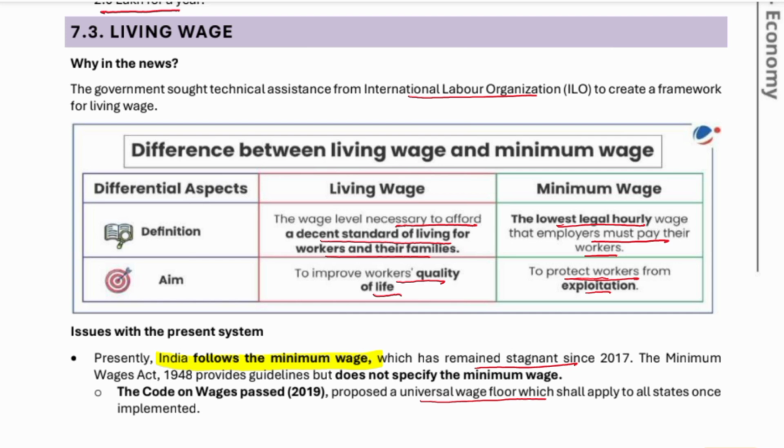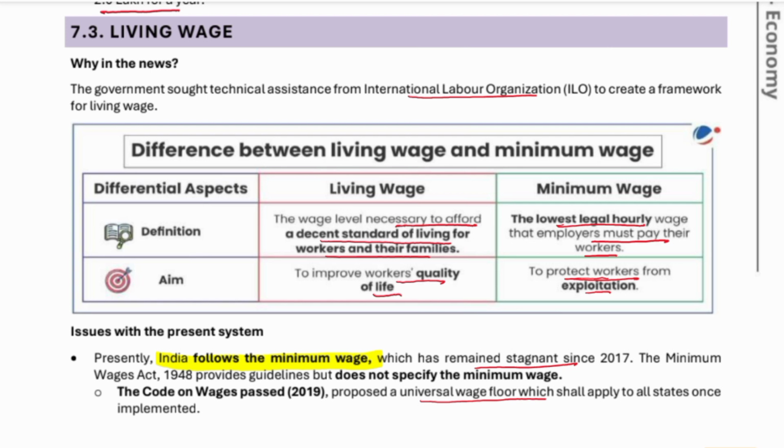So what is the difference between living wage and minimum wage? Minimum wage is the minimum you have to get, only then can one work. Minimum wage might be lower than living wage, but living wage is the wage that one requires for living. A person needs a certain number of rupees to run their life, and that is the living wage. Minimum wage is not the living wage. Minimum wage might be lower than living wage.